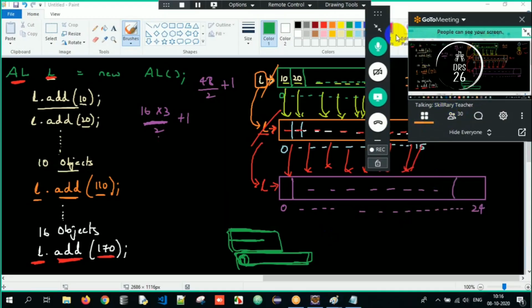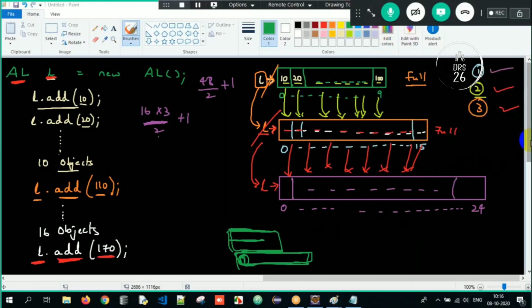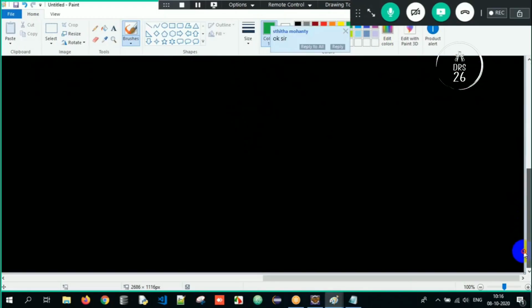So what have we done now? Only theoretical, no programming at all. I've just done only the theoretical part here. But now we have to see it in a programming manner.